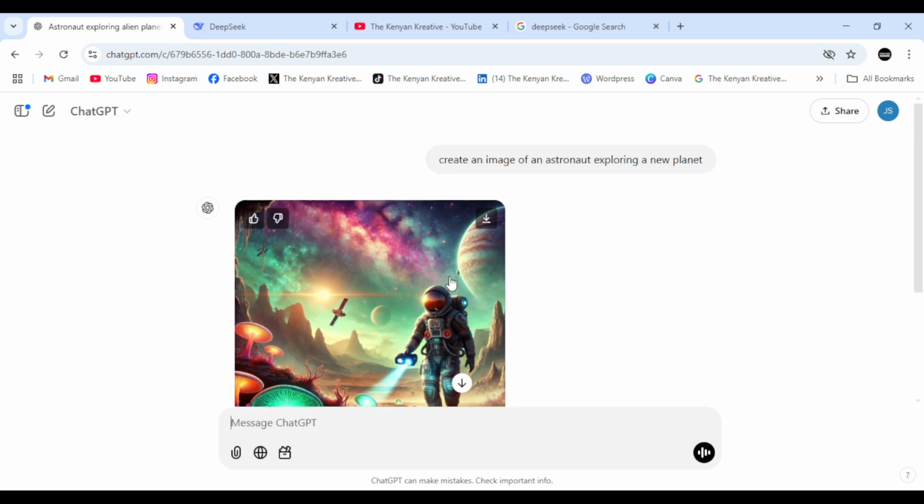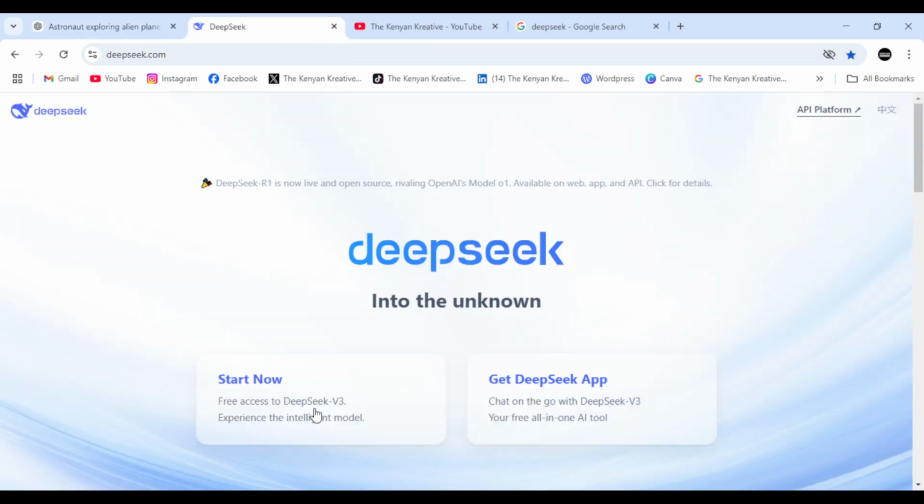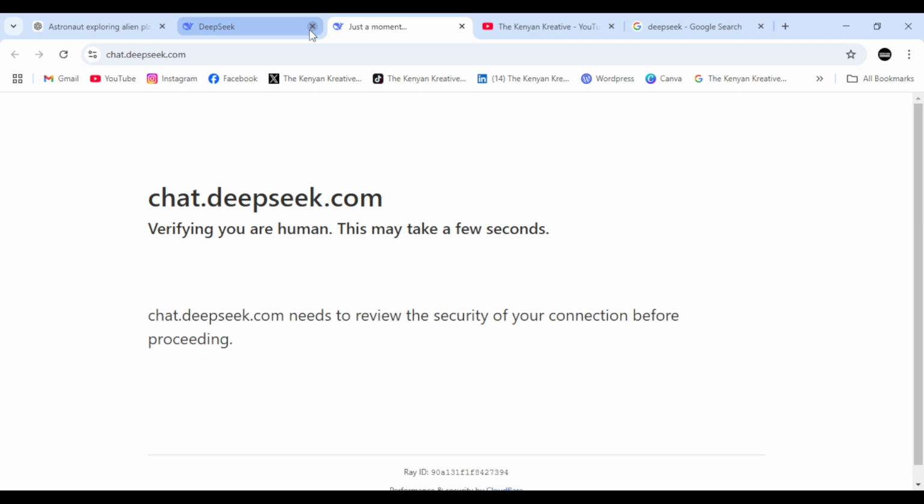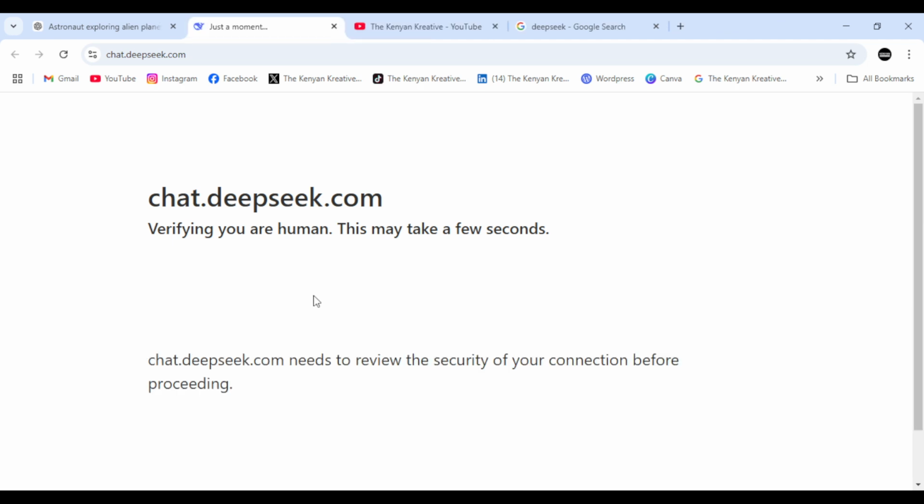So let's try the same prompt, create an image, over. So what we're gonna do, we're gonna copy this instruction right here. Control-C is the shortcut for copy on PC. Come here to DeepSeek and click on start now. Alright, so there's some verification right here.